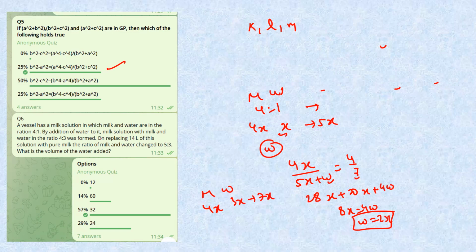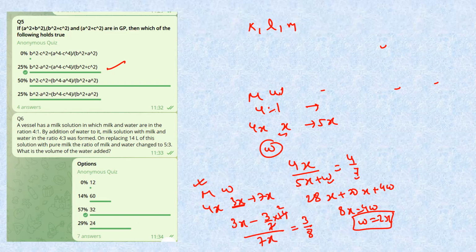Okay. Now it is given that on replacing 14 liters of this mixture with pure milk, the ratio changes. Now, as told in my video, I've already made a video that whatever thing is added, we'll do the weighted average on the opposite thing. So milk is added, so we'll do it on water. So water is 3x, and 14 liters goes out. So water will be 3x by 7x minus 14 upon this, and total will be 7x only. And the ratio changes, so this will be 3 by 8.